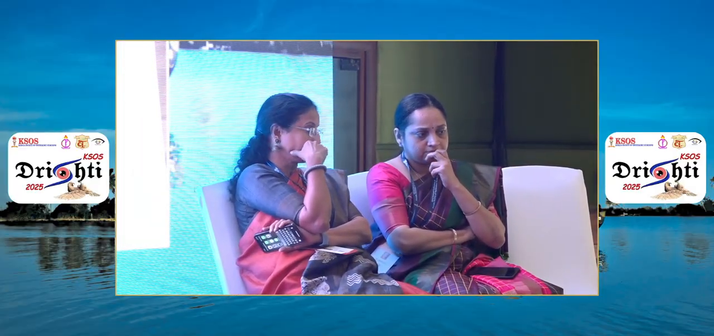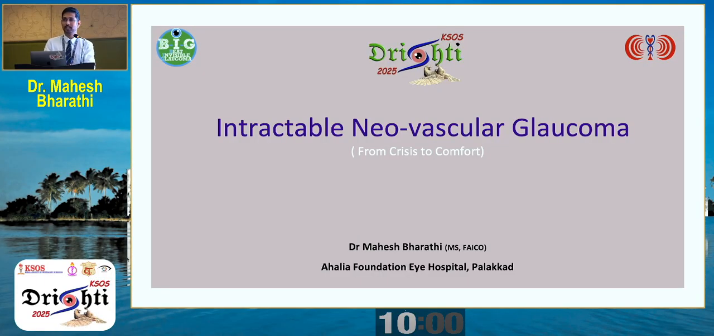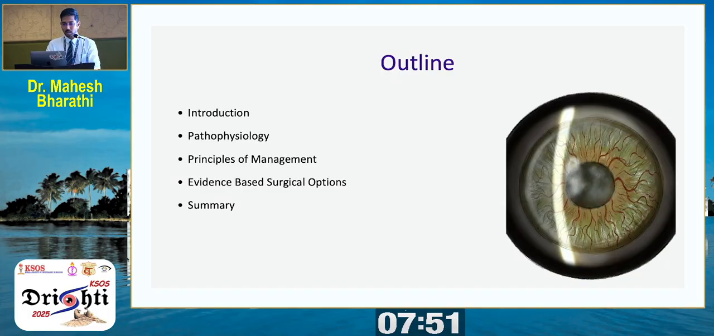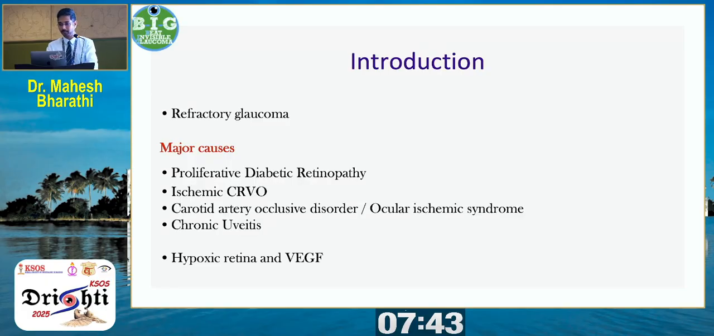I would be talking about neovascular glaucoma, which itself is refractory, and the topic is intractable neovascular glaucoma. We, being in the diabetic capital of India, all deal with diabetic patients and neovascular glaucoma, whether we are a glaucoma person or a VR person. So the outline would be a short introduction and pathophysiology, the principles of management, evidence-based surgical options that are available, and a summary.